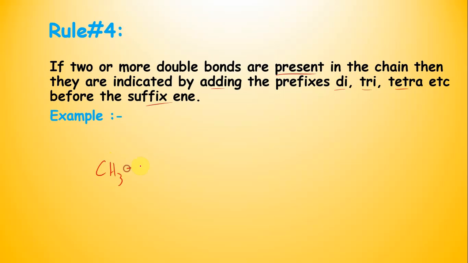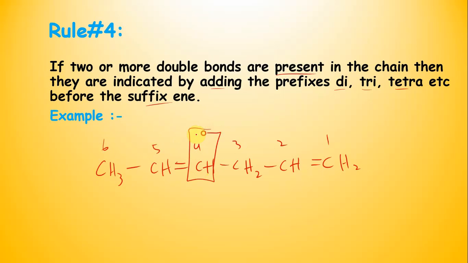CH3, CH double bond CH, and then CH2, and then CH carbon-carbon double bond, and then CH2. Look at the numbering, it will start from here, 1, 2, 3, 4, 5 and 6. How many carbon-carbon double bonds are there? One at this position and one at this position, 1 and 4.